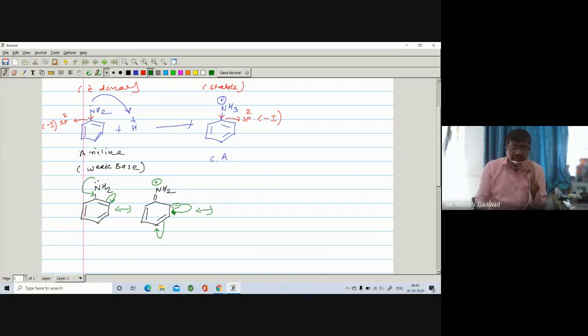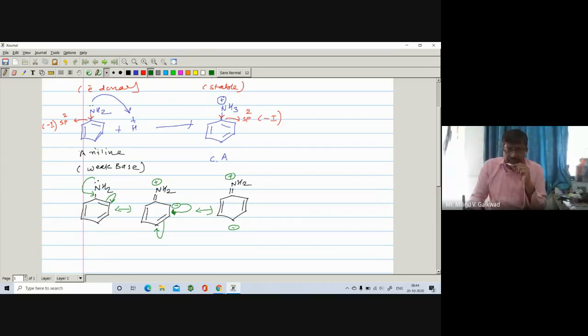Now, next resonating structure, pi bond as it is. Here is a double bond, here is an NH2, and this carbon carries a negative charge. So in this case, this carbon carries a negative charge and this nitrogen carries a positive charge.